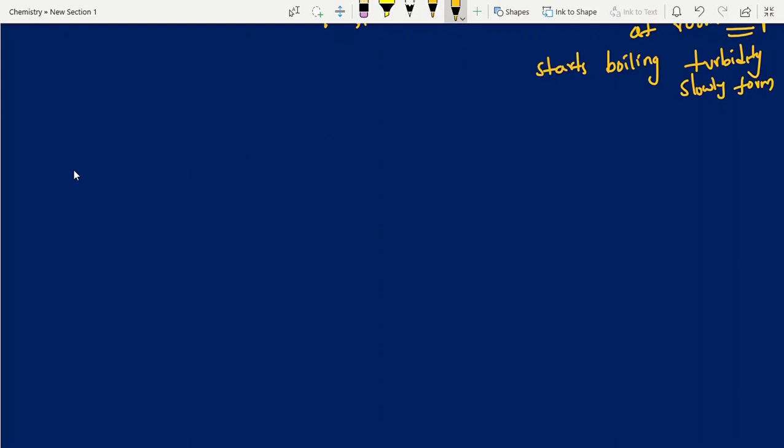Now, next one. Suppose the question is like this: a tertiary alcohol, CH3, with only HCl. Only HCl; you need not add anhydrous ZnCl2.